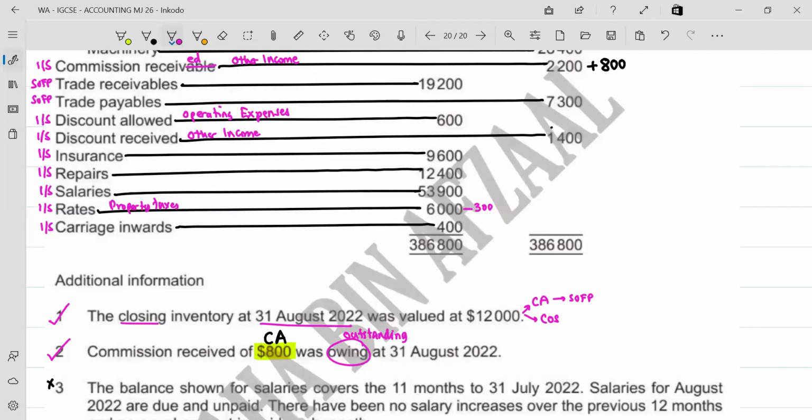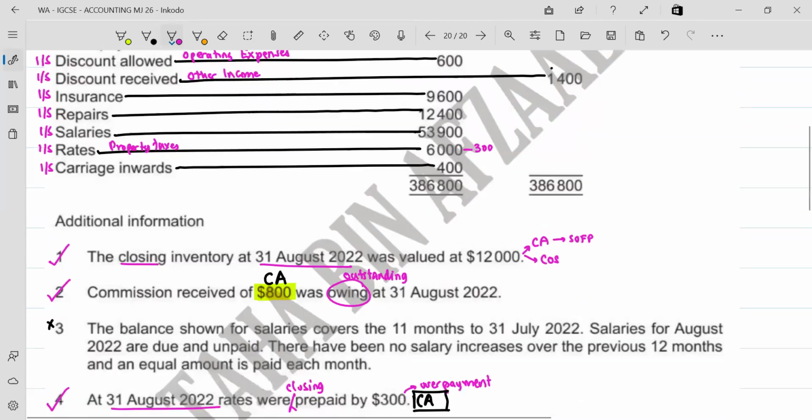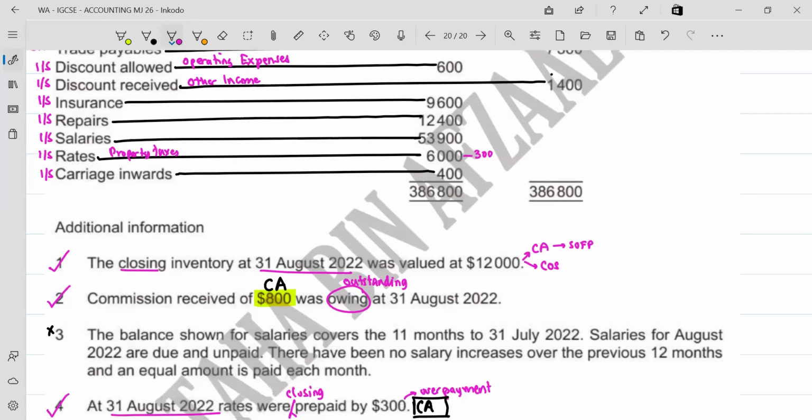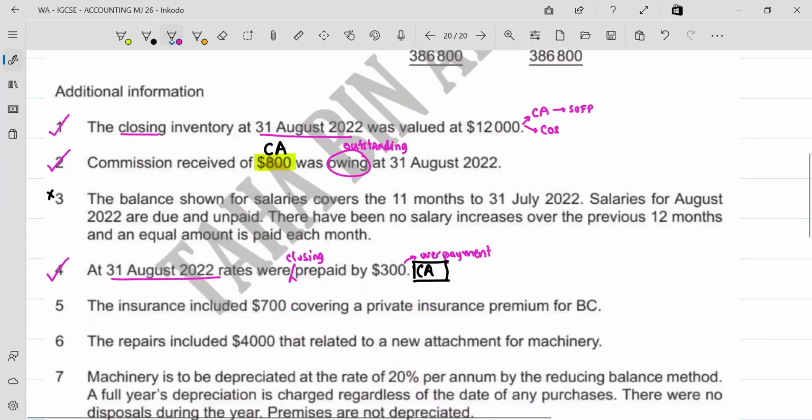The matching concept says the revenues for the current year should be matched with expenses for the current year. Does not relate to this year, should not be recorded in the income statement for this year. That is why you take it away from the payment for rates. Understood? All amounts appearing in the trial balance are payments. They're not expenses, they're just payments.